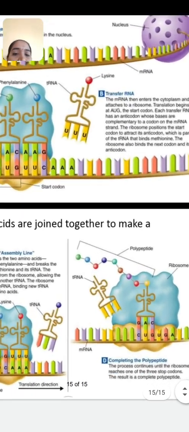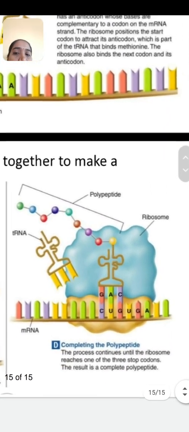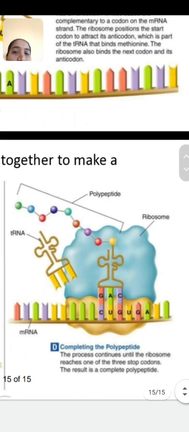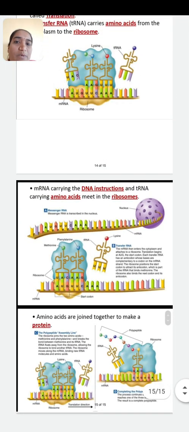In this diagram you have seen the polypeptide. This is the polypeptide, it is released from the P site, and the empty tRNA molecule leaves from the E site. In this process of protein synthesis, there are two main points, transcription and translation.